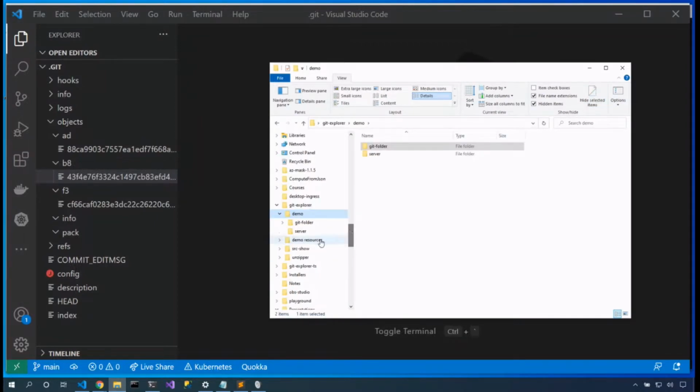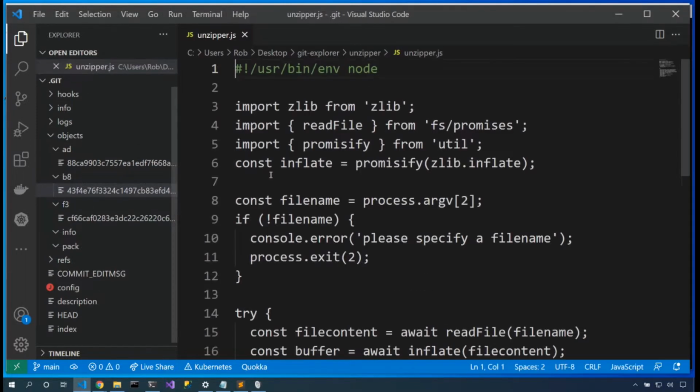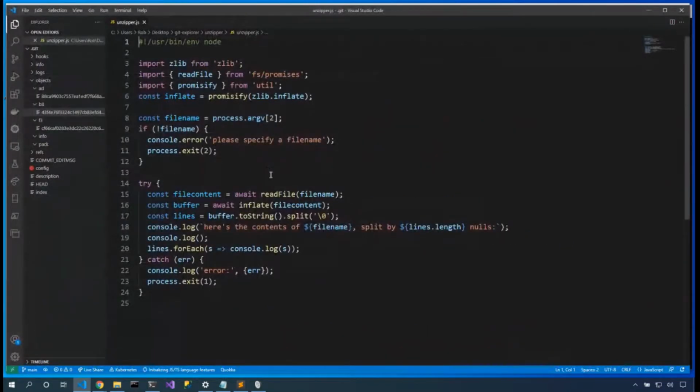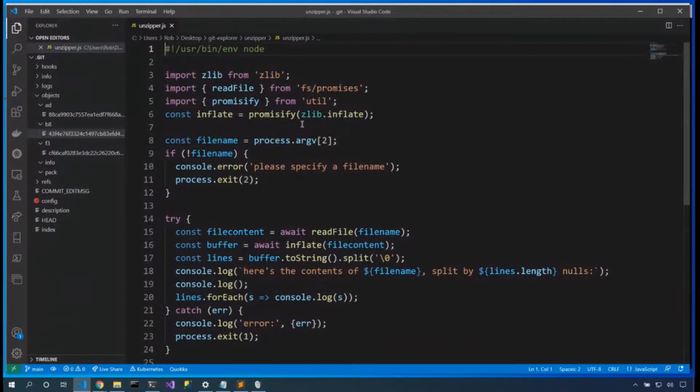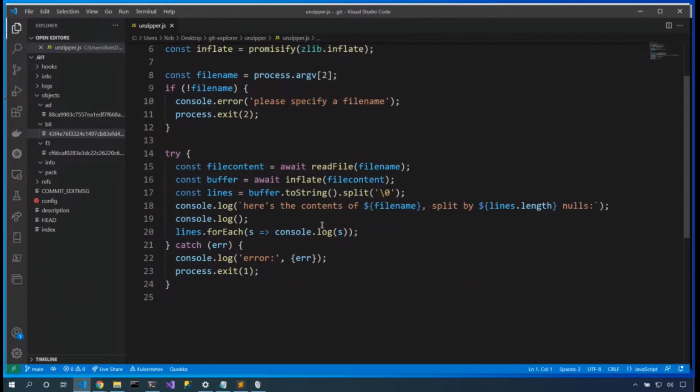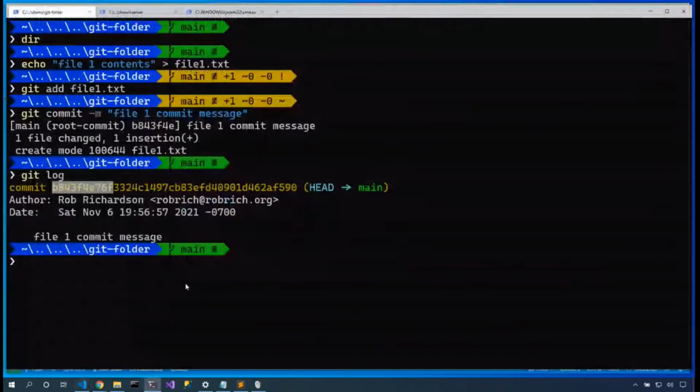Here is the Node program. I just called it unzipper. And unzipper, oh wow, that's big. Unzipper will go read the files and unzlib compress them using this inflate function from the zlib library, and then split it based on nulls and output it. So let's take a look at that.